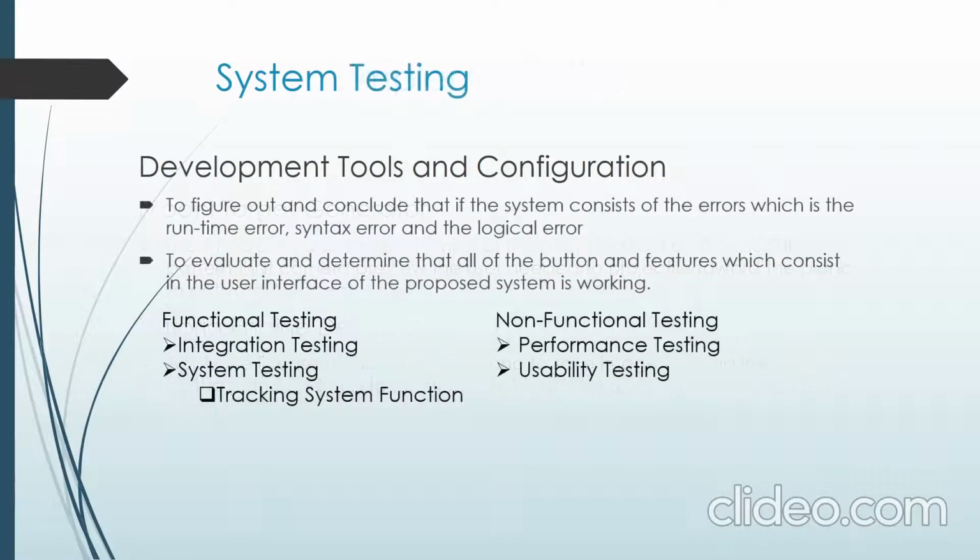The system testing is to figure out and conclude whether the system has errors, such as runtime errors, syntax errors or logical errors, so that we can evaluate and determine whether all the buttons, features and everything are working. We will conduct functional testing, which includes integration testing, system testing and tracking system testing, and for non-functional testing, performance and usability testing.